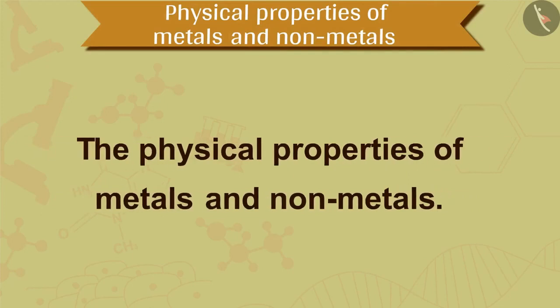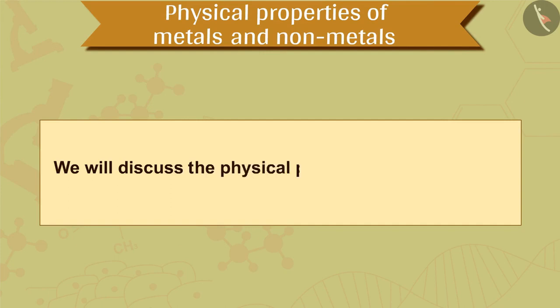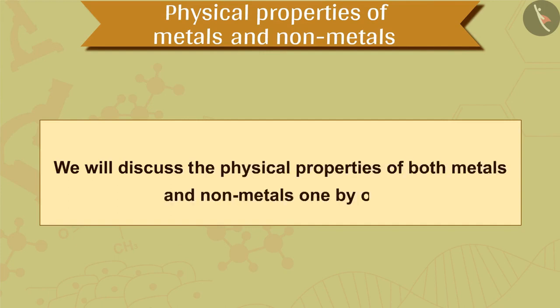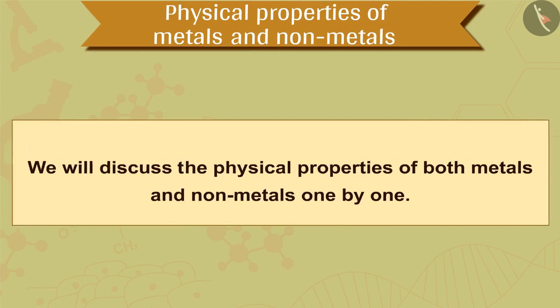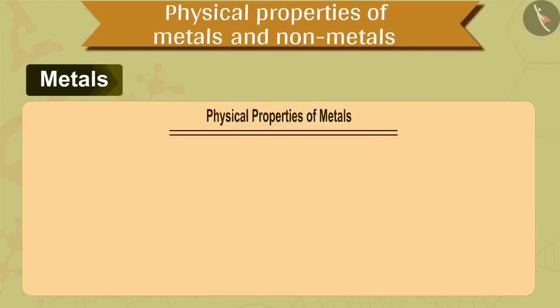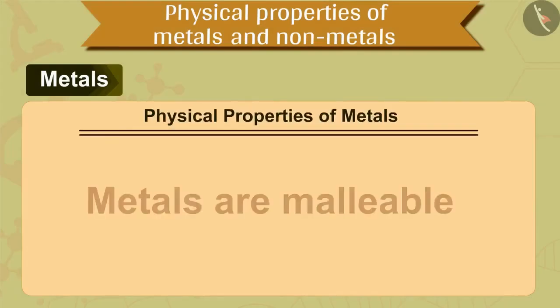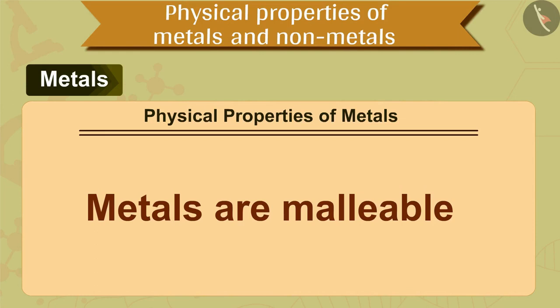The topic that we are going to cover in this session is physical properties of metals and non-metals. We will discuss the physical properties of both metals and non-metals one by one. First, we will discuss about metals. The first physical property of metals is that metals are malleable.